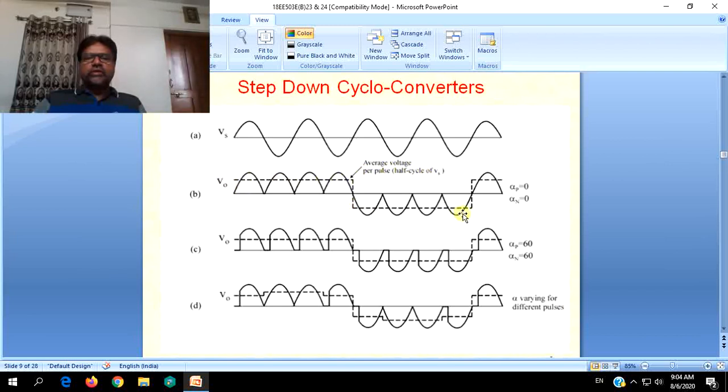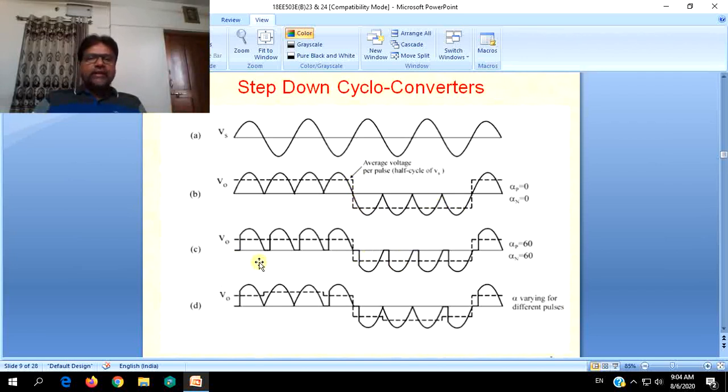This is shown with dotted lines, where all the switching devices are turned on and turned off due to natural commutation or line commutation at exact zeros. That is, firing angle alpha is 0. Firing angle alpha is 0. Full half cycles are allowed to enter the load.